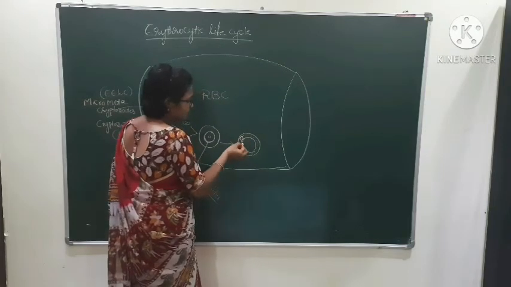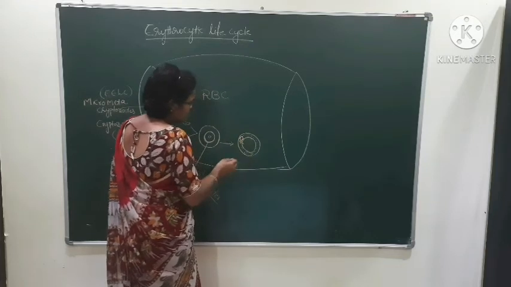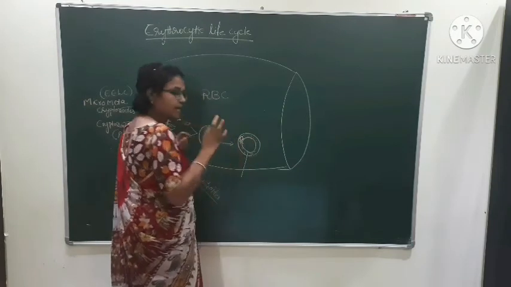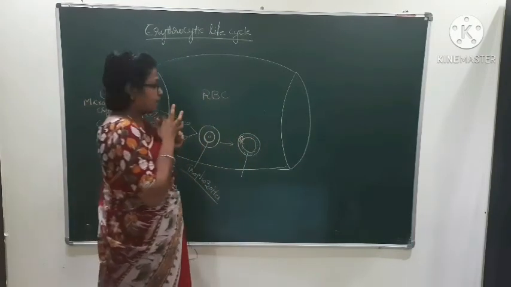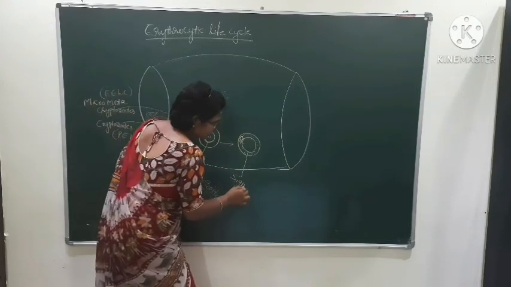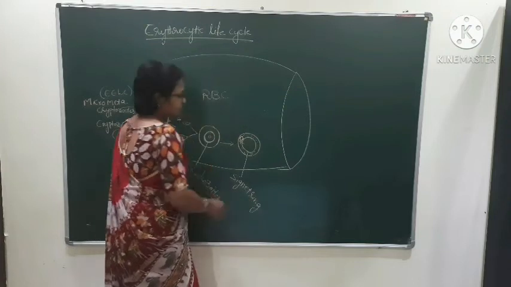By that, they attain the signet ring stage. This appears like a ring of a hand ring, hence it is called the signet ring stage. The trophozoite stage converts into the signet ring stage.